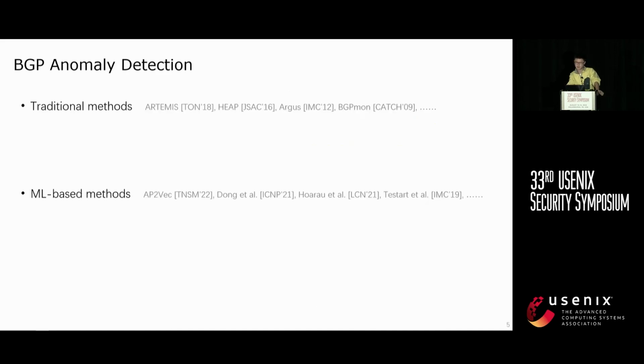Given that BGP anomalies still cannot be fully prevented in today's internet, detecting them becomes critical. While there's plenty of research on BGP anomaly detection, most have significant limitations. Traditional methods often require extensive configuration, like setting up internet routing registries, and may also rely on active probing, which is both time-consuming and hard to scale.